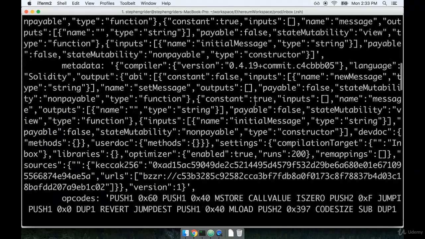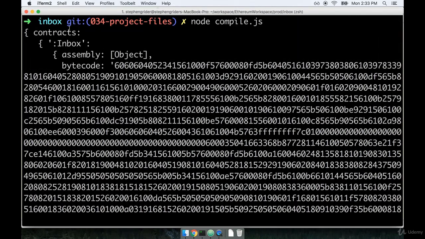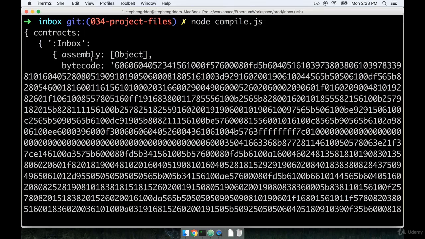So let's go up, up, all the way to the top of the console log. All right, here we go. The return value from the compiler, whenever we call the compile method right here, is always going to be an object. So here's that top level object. Inside that object, there is a contracts property that contains another object. This contracts object right here contains all the different contracts that were just compiled by our compiler.